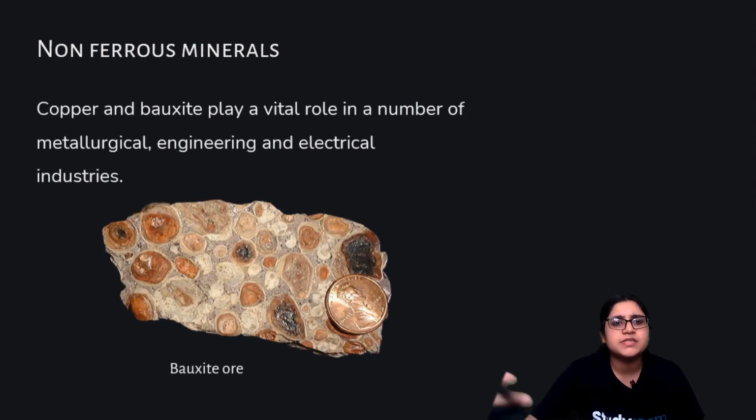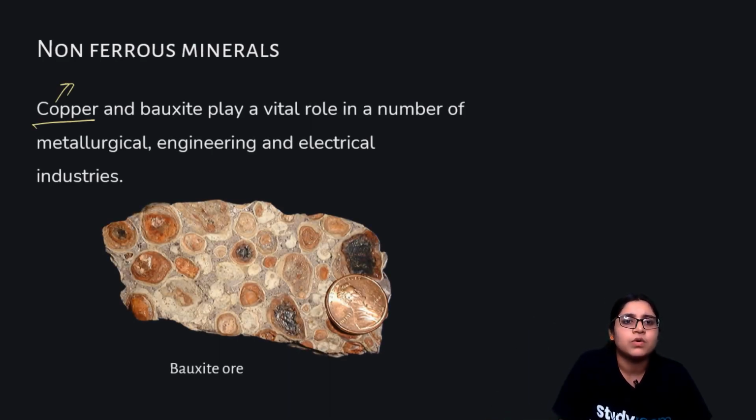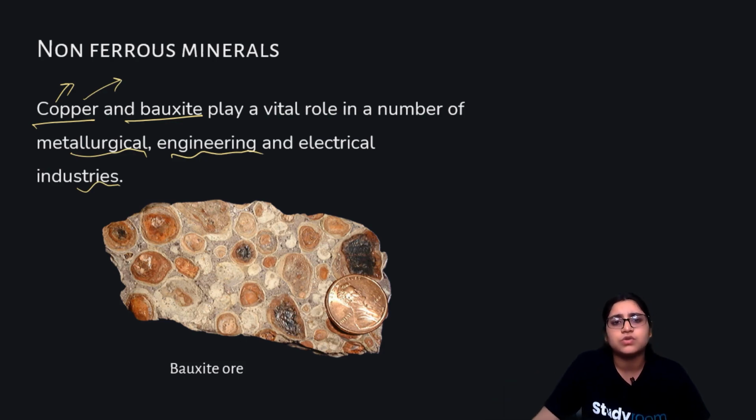Then comes non-ferrous minerals. They have copper. Copper does not have iron, no. Copper and bauxite play a vital role in a number of metallurgical, engineering, and electrical industries. Copper is very much used in electrical wires. You must have seen it in your houses also. So copper is used in electrical wires, cables, and it is used in electronic industries.